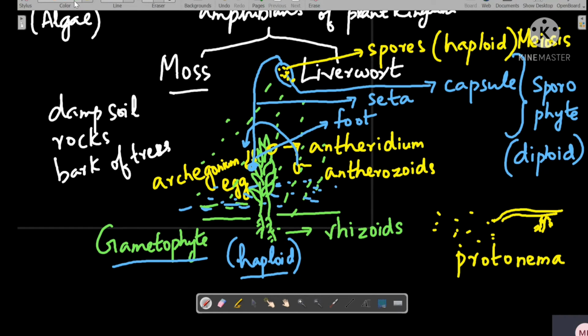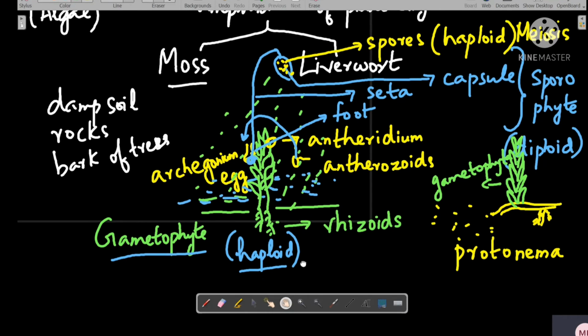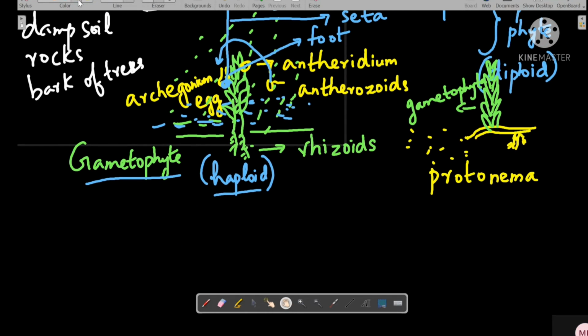Later, the protonema will develop the leafy gametophyte, and the life cycle continues. So this is how moss reproduces. And one example of moss is Funaria.